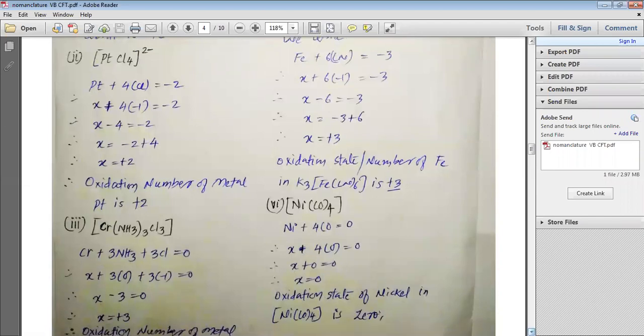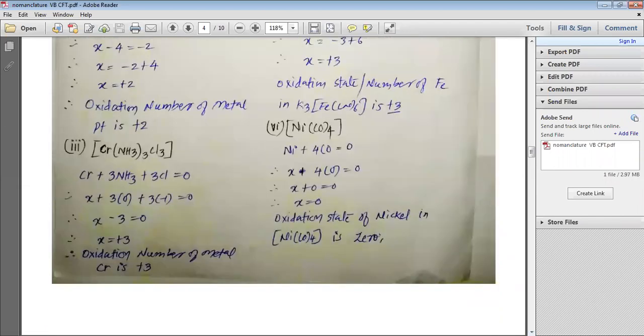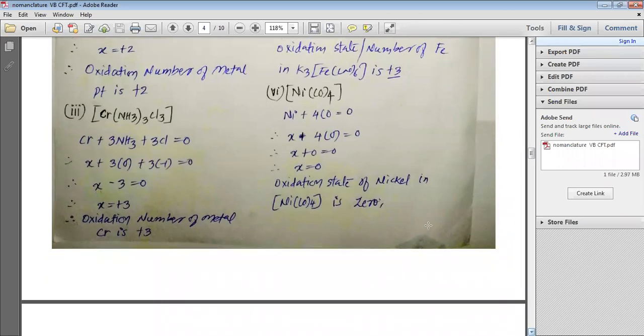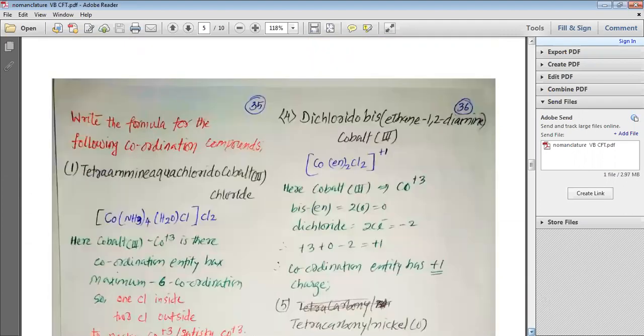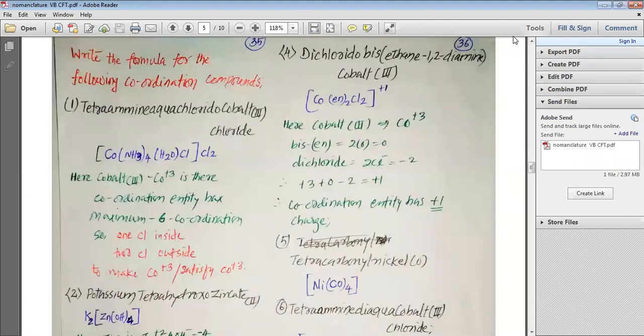Now this is a specific case, [Ni(CO)4]. So Ni plus 4CO. CO does not possess any charge, and that is why Ni plus 0 is equal to 0, and therefore x is equal to 0, and therefore the oxidation state of nickel in [Ni(CO)4] is 0. So this is how, my dear students, we can understand the method of calculating the oxidation state.